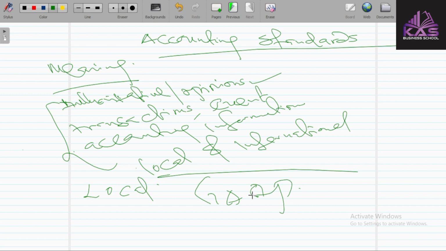That is why we have GAAP, which means generally accepted accounting principles. In the case of Nigeria, we have SAS, the Statement of Accounting Standards, which is issued by the Financial Reporting Council of Nigeria. And in the case of the US, we have US GAAP. So these are all local accounting standards.